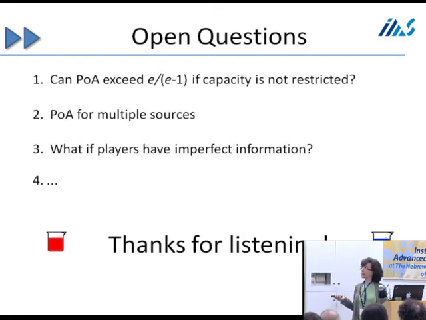And another interesting question is what if players have imperfect information? Under the assumption of this model, players can know what the best path for them is, and already we're not even sure how to do that exactly in polynomial time. So if they don't know how to find the best path, what if they choose something that's not quite the best path? What is equilibrium in that model?